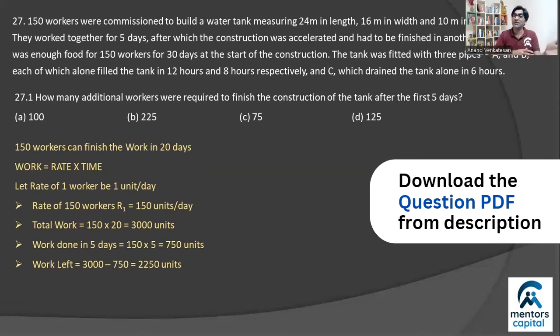Now, who does 2,250 units? Well, the 150 workers still continue, but you hire additional labor. So you don't know actually how many people work. But what you do know is that they need to finish it in 10 more days, right? So the remaining work needs to be completed in 10 days. So 2250 units, for it to be completed in 10 days, you can calculate the required rate in this particular situation, right? You could basically say, I can determine what the rate is going to be.